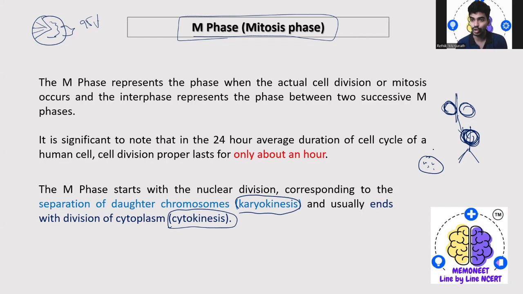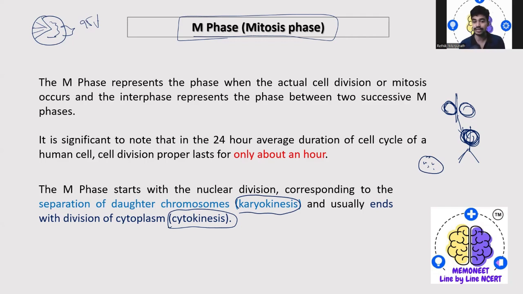That is actually called karyokinesis. Okay. Then at the end, once everything is sorted and the cell is ready to divide, during division, what happens? First, the chromosomes are going to divide, so that means the daughter chromosomes are going to separate.